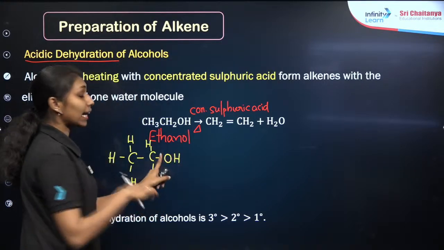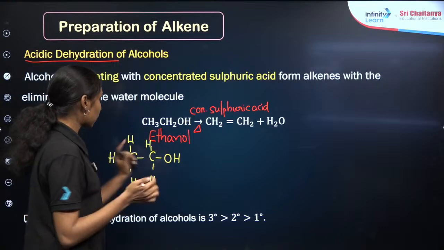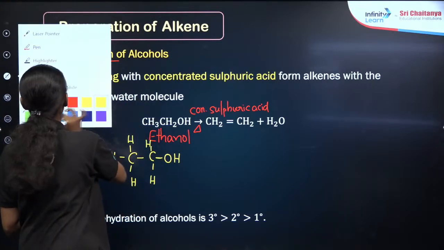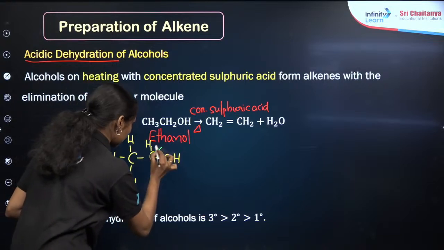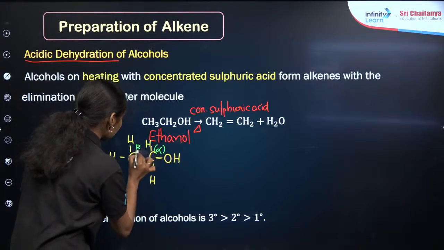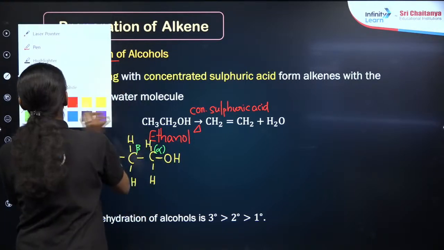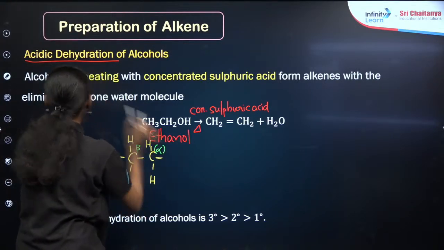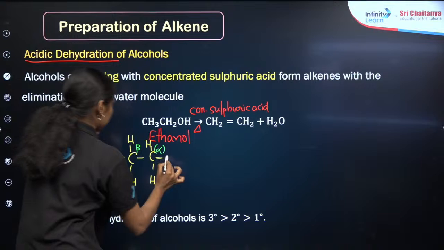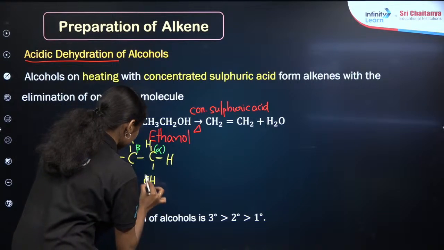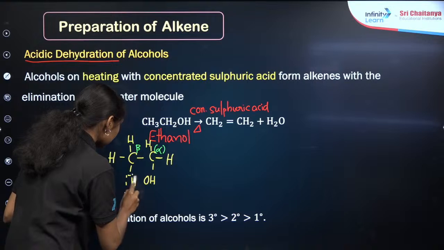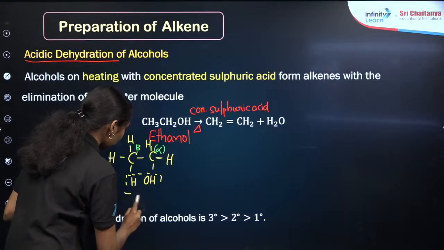If a functional group like OH is attached to a carbon, that particular carbon is known as the alpha carbon. This will be our alpha carbon, and the nearby carbon will be the beta carbon. In order to understand, I am just changing the position of OH. These are the same. You can observe here that H and OH will combine to form a water molecule.